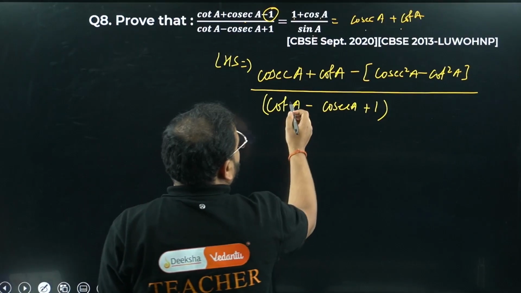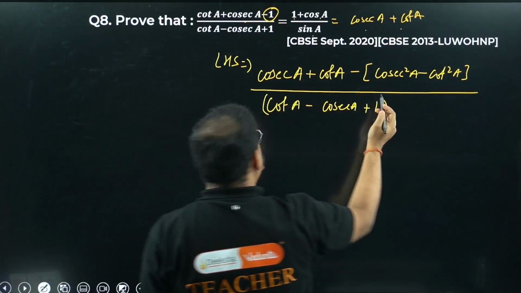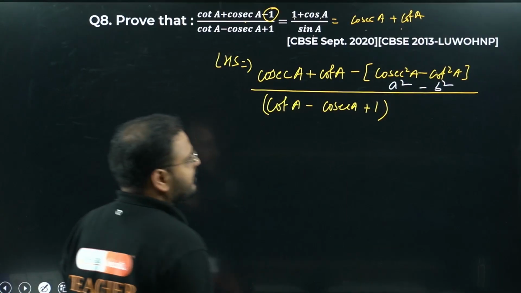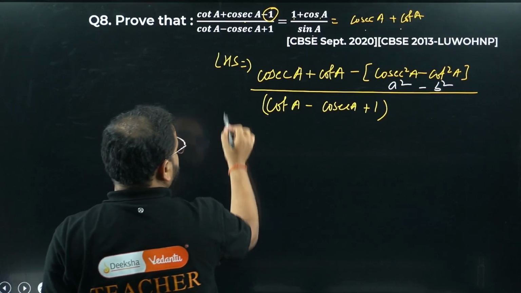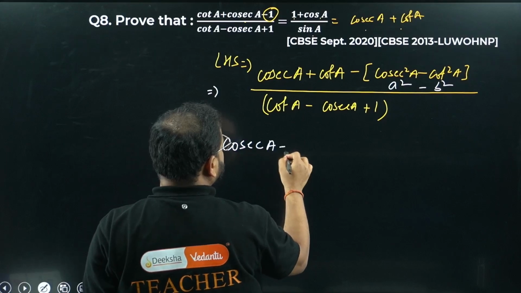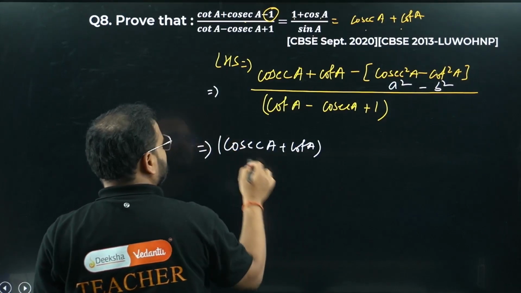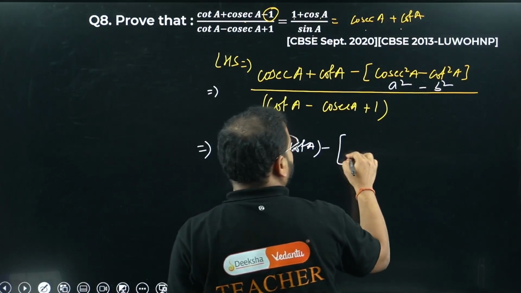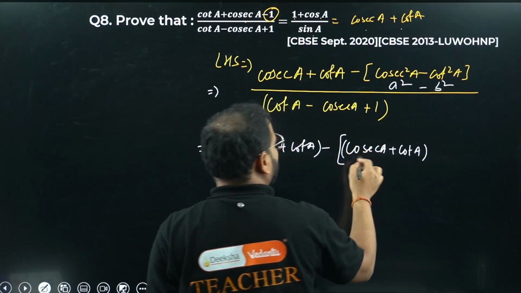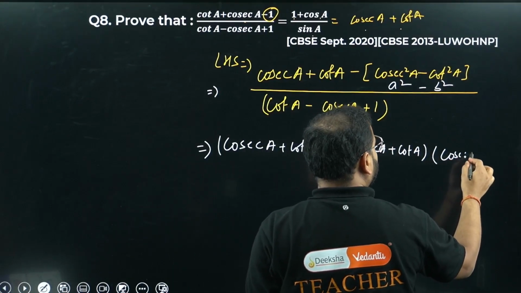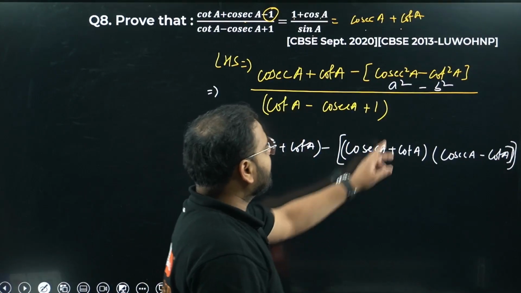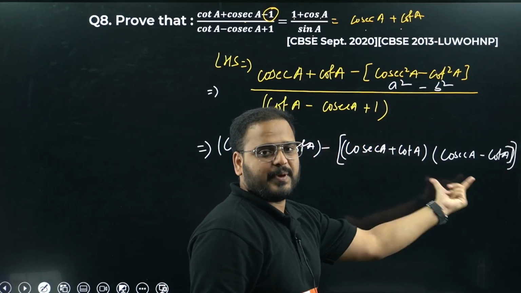Now check here. I have a square minus b square. What can I write for this? This will remain as it is, so cosec A plus cot A, minus, in the bracket I'll have cosec A plus cot A, first one A plus B times A minus B, so cosec A minus cot A. Correct? A square minus B square, so A plus B, A minus B.